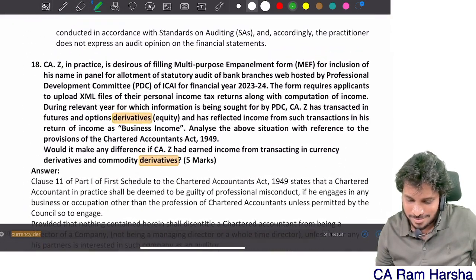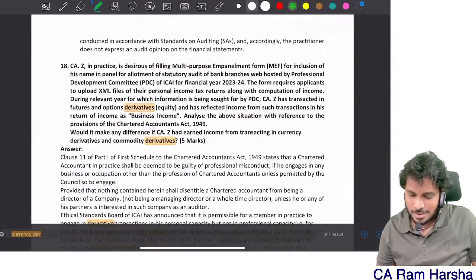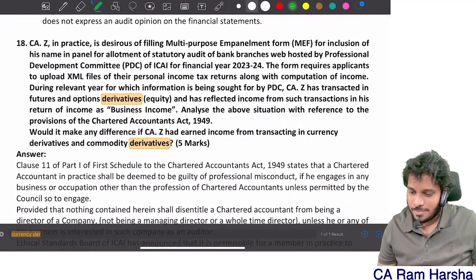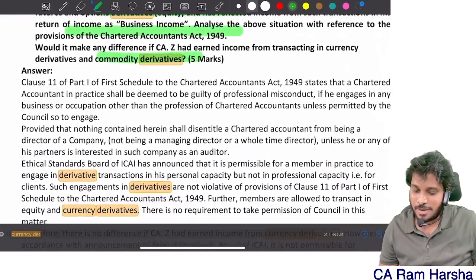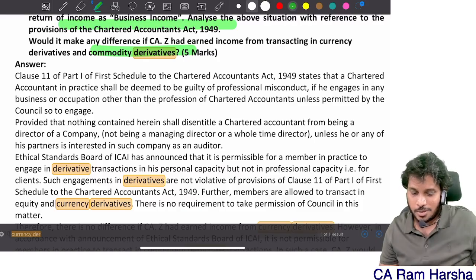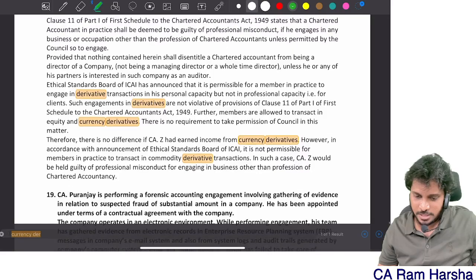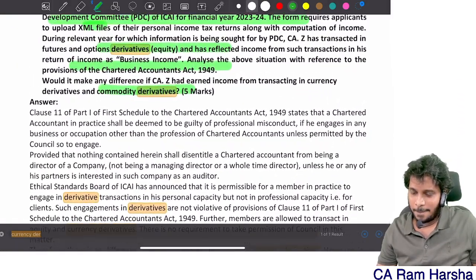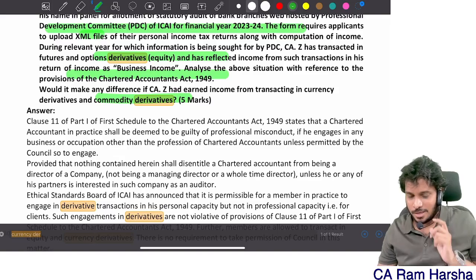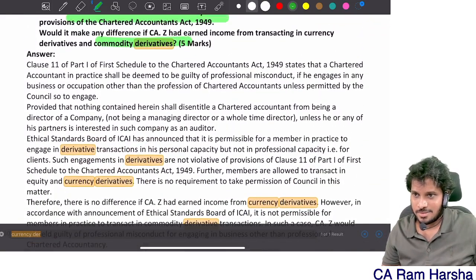This question, you see here, same question, 18th question. Same question. PDC, yes or no? The exact question is there in our question bank. You observe. This we discussed. Question number 18, ma'am, in our question bank, the page number is 301. We discussed, no? 301 page number. We covered this. So same question.